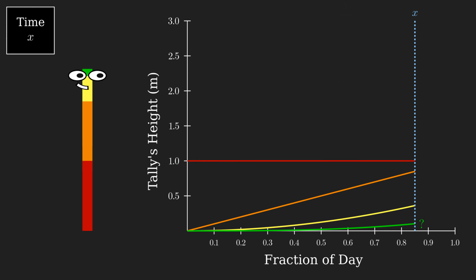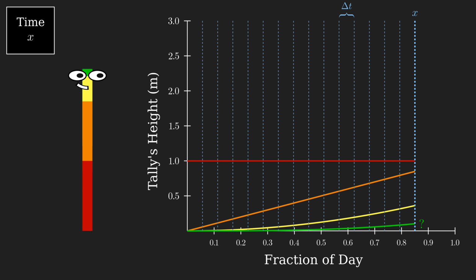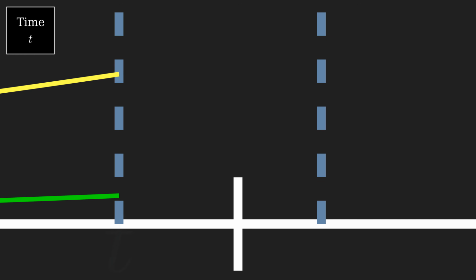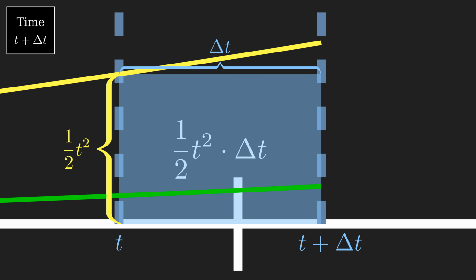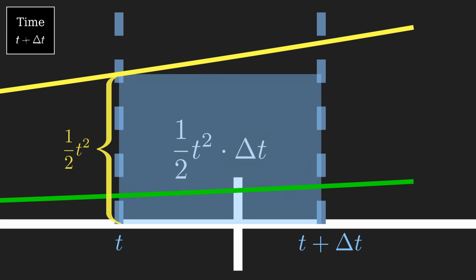We'll take a very similar approach to how we calculated yellow of x. Break down the day into small time intervals of length delta t. At time t, the amount of yellow mass Tally has is yellow of t, which is a half t squared. This mass will grow linearly, producing green mass, for a delta t fraction of the day until time t plus delta t. Since the growth is linear, and the yellow mass would double itself if given an entire day to grow, the amount of green mass produced is a half t squared times delta t. This is also the area of a rectangle of width delta t placed under the graph of yellow of x.